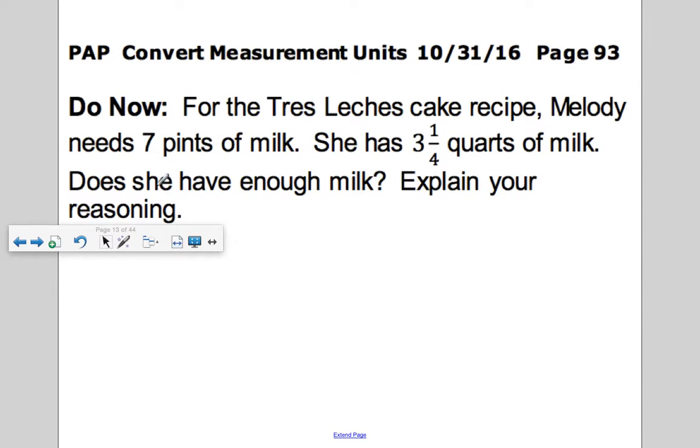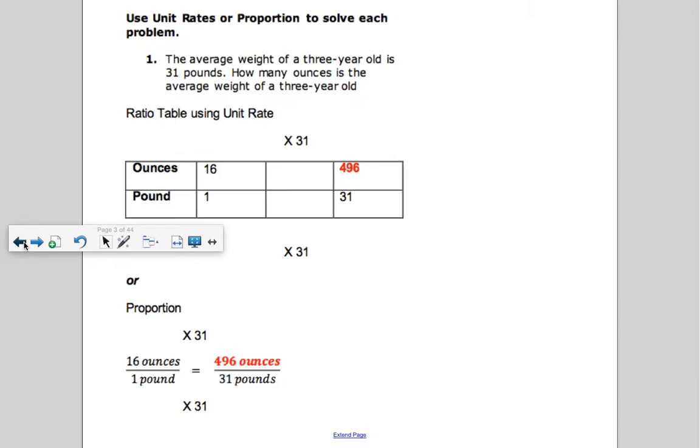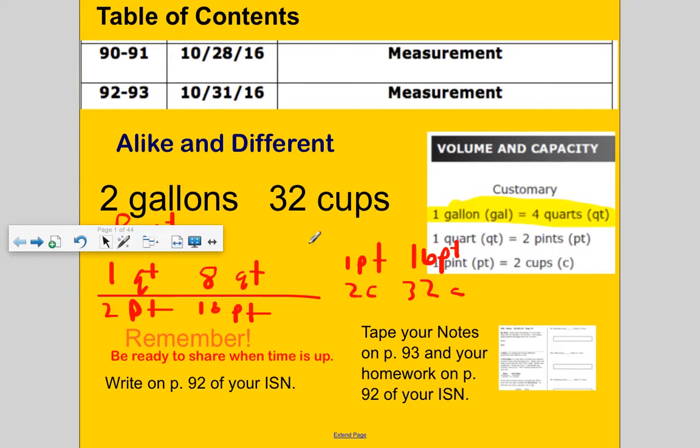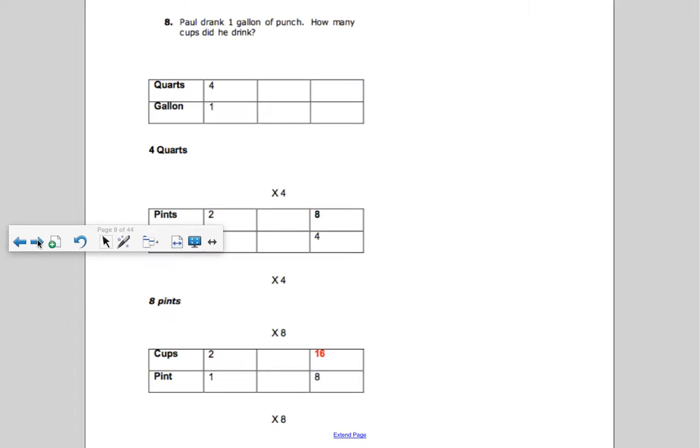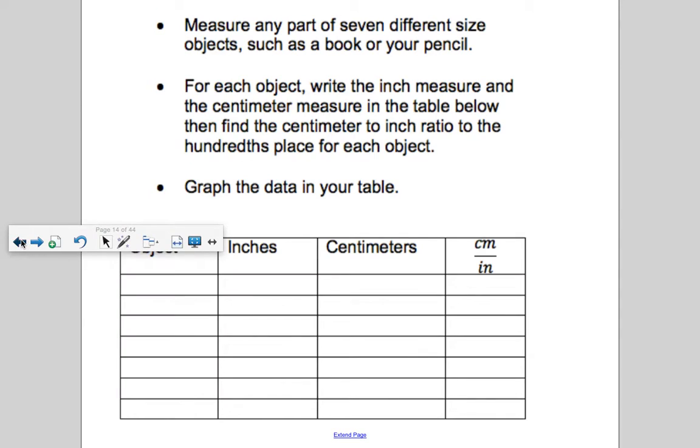So let's look at this. We know that for every 1 pint, we know there's for. I need to go back to this. Oh, let's go here. For every quart, there are 2 pints.